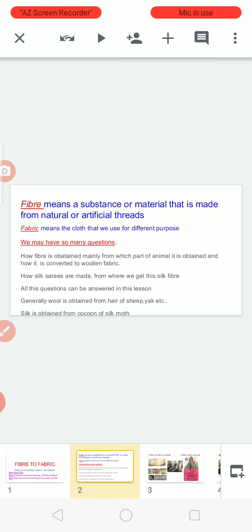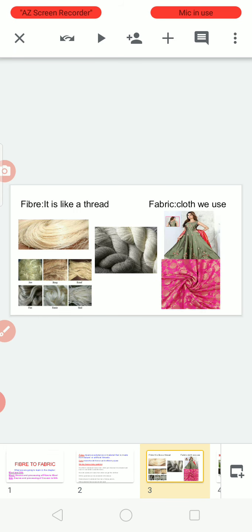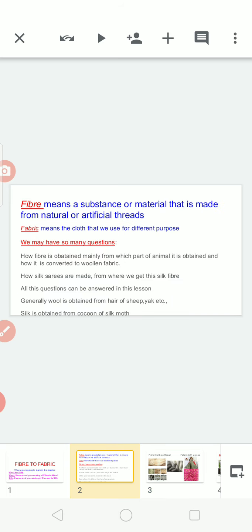Next, fabric means it is a cloth that we use for different purposes in our daily life. We can see very clearly that nowadays we use so many types of clothes. That is nothing but fabric. You can see the fabric in this diagram. Don't think that only the clothes worn by girls are fabric. This can be used by men or women in daily life. Everybody can use fabric.